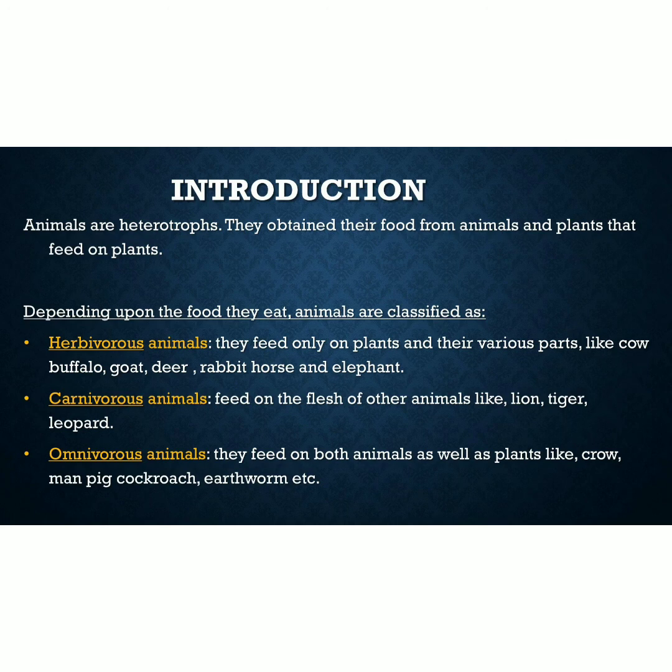They feed on the flesh of other animals. Example: lion, tiger, leopard, etc. And omnivorous animals, they feed on both animals as well as on plants, like crow, men, pig, cockroaches, earthworms, etc.